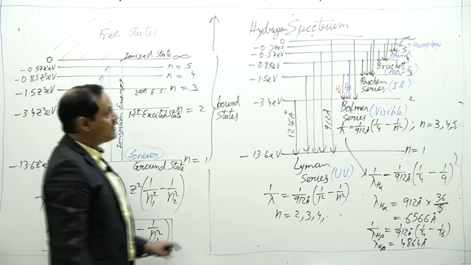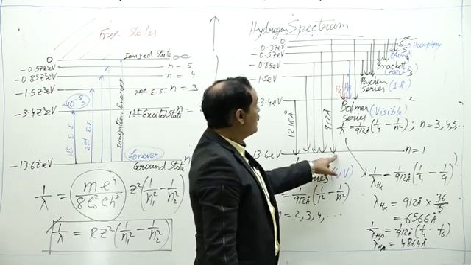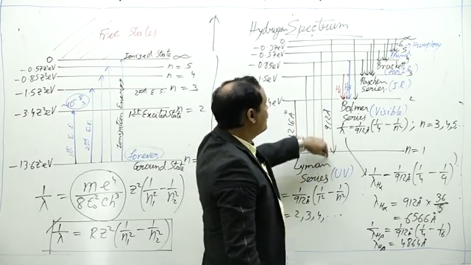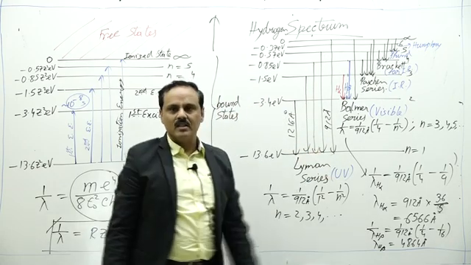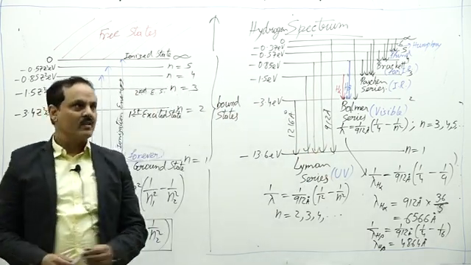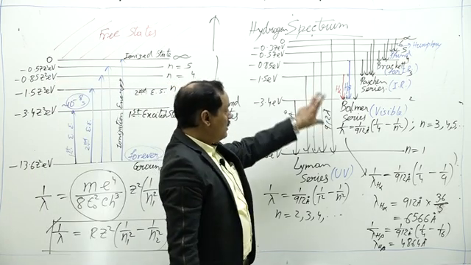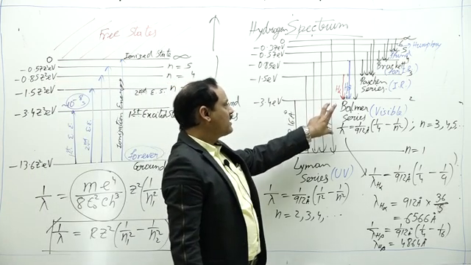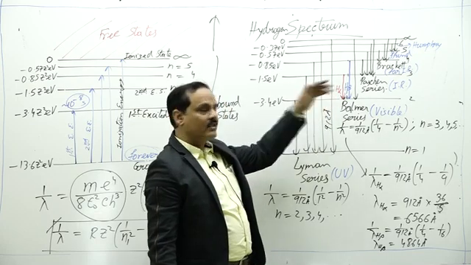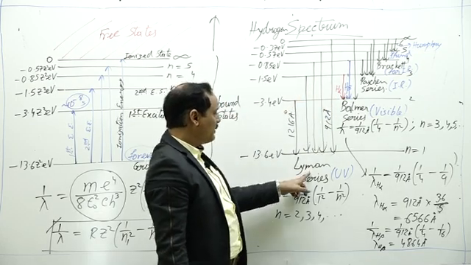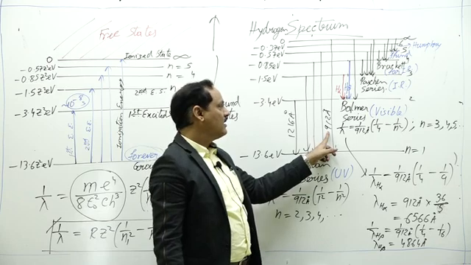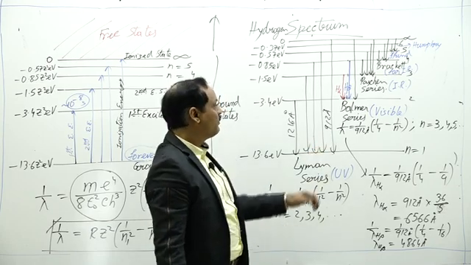In every series, the last line, that is the line with maximum energy or minimum wavelength, is called the series limit. So what is series limit? Minimum wavelength or maximum energy of every series is the series limit. So for Lyman series, the series limit is 912 angstrom.